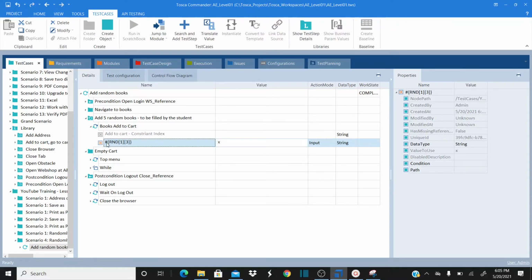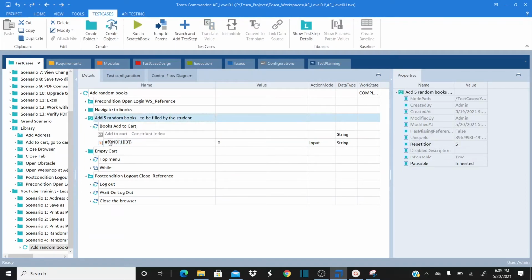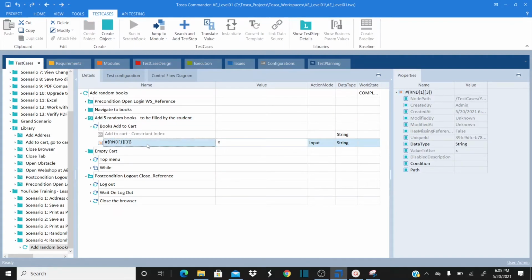The explicit name called #1, second time probably #3, third time probably #2. So it repeats 5 times. While repeating 5 times, it's going to randomly pick the index by using the explicit name.